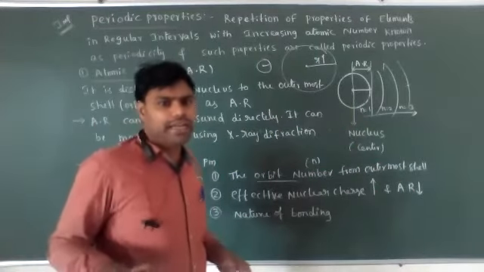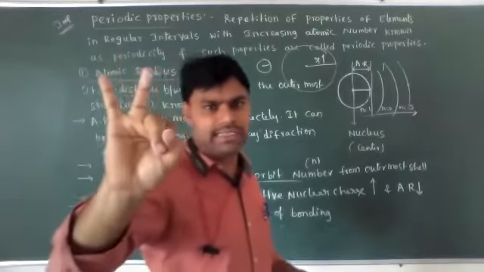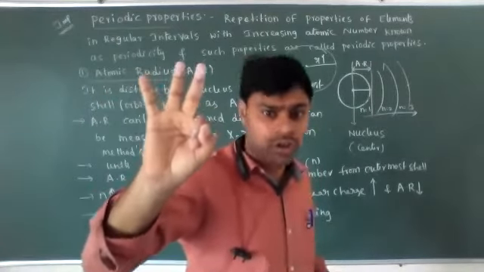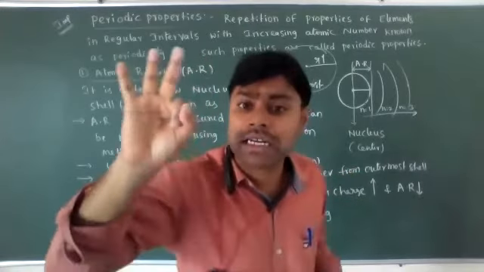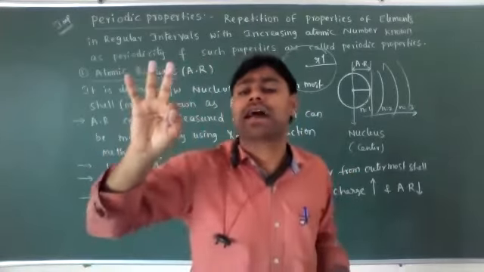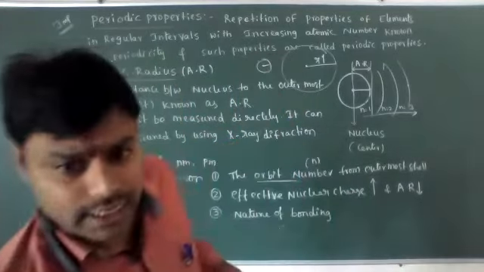Understood? Nature of bonding: the atomic radius is of three types. One is covalent radius, the second one is van der Waals radius, the third one is metallic radius or crystalline radius or ionic radius. Whatever it may be, it is the same. Clear, students?